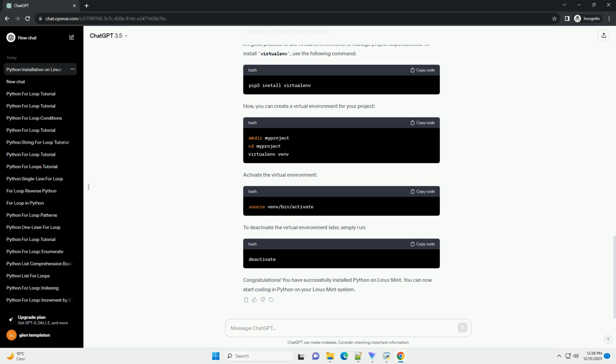Before installing Python, it's a good practice to update the package lists to make sure you are getting the latest version of the software. Run the following command. Enter your password if prompted. To install Python 3, use the following command. This command will download and install Python 3 along with any necessary dependencies.